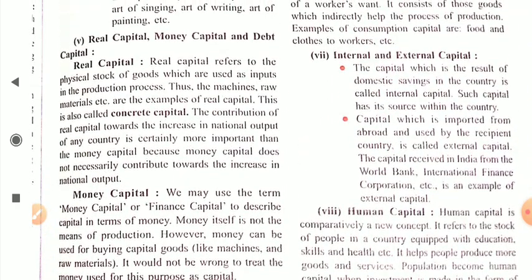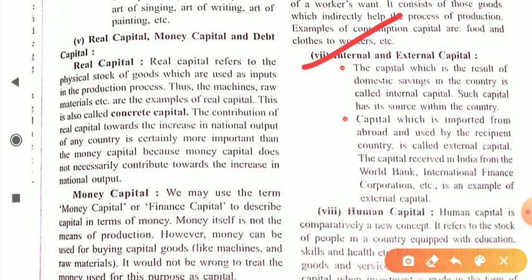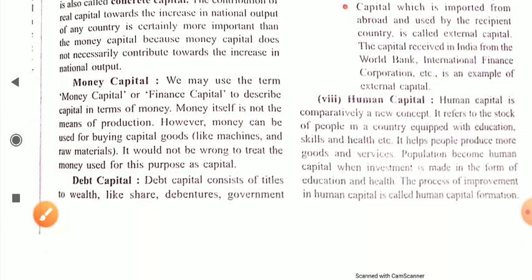Next is internal and external capital. This is also the easiest part. The capital which is the result of domestic saving in the country is called internal capital. Such capital is sourced within the country. Capital which is imported from abroad and used in the recipient country is called external capital. So keep in mind that the capital which you have in your own country is called internal capital. The capital which you import from other countries is simply known as external capital.